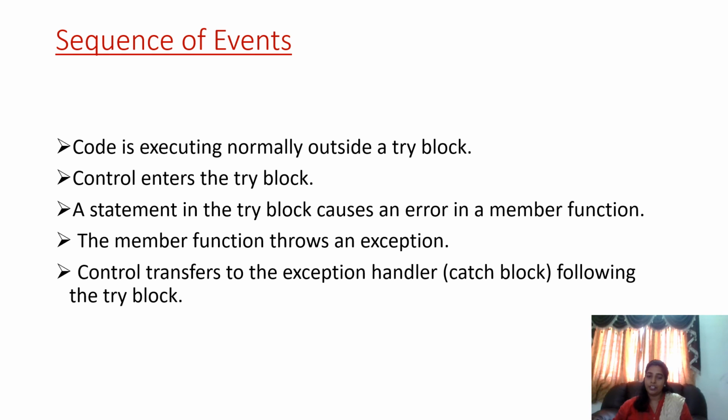First step, code is executing normally outside a try block. Control enters the try block and tries to execute the code. A statement in the try block causes an error in the member function. For example, the stack is full, so that statement causes an error in the member function, and then the member function throws an exception. Control transfers to the exception handler, the catch block, and it displays the error message. So this is all about the exception handler.